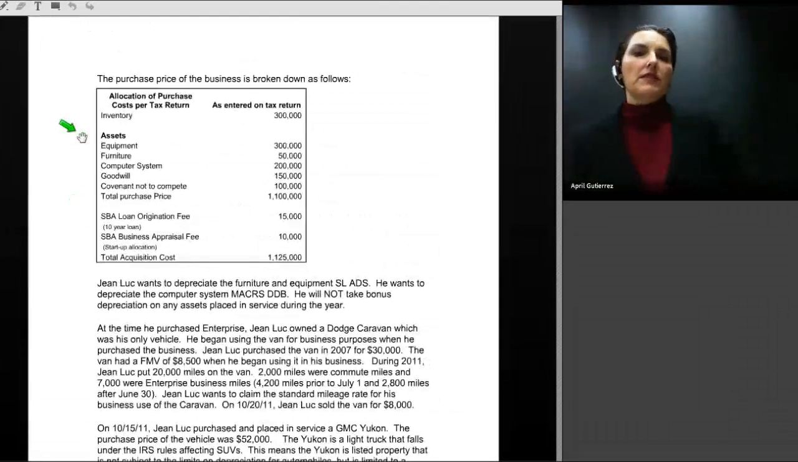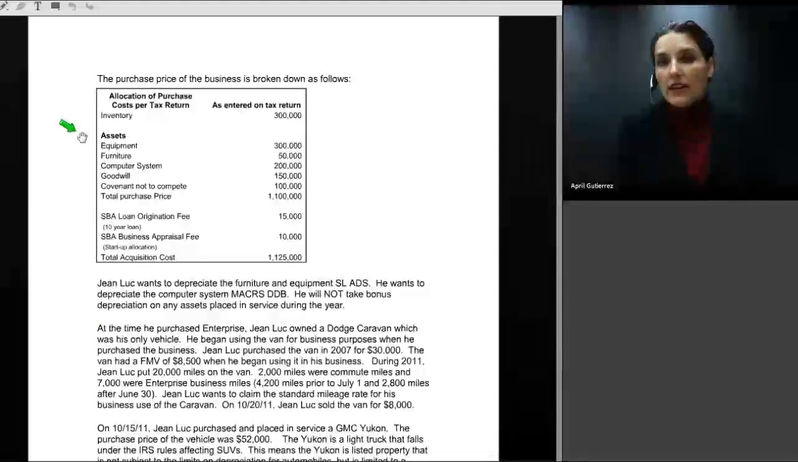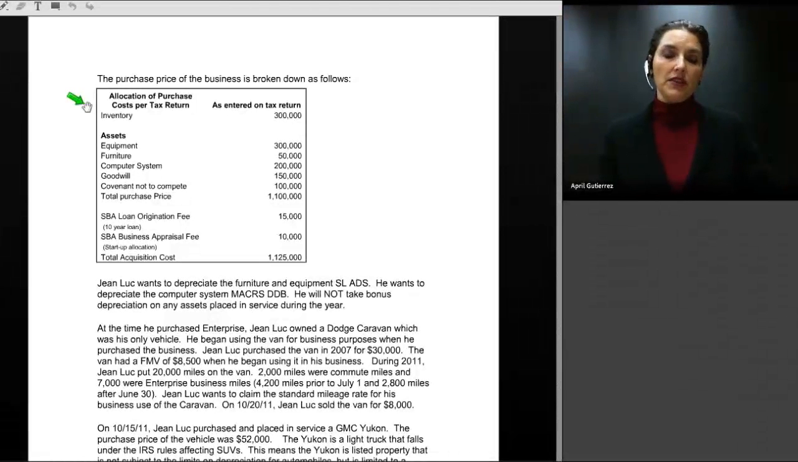Now, in purchasing his business, Jean-Luc purchased a going concern operation, and that going concern came with a variety of assets, one of which is inventory. And inventory is important because that will be a cost of purchase for inventory for the year, which is entered on Schedule C in the cost of goods sold section of Schedule C.